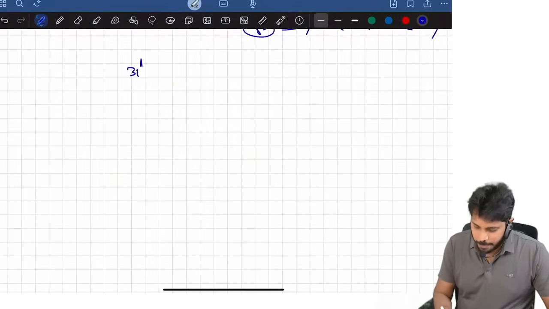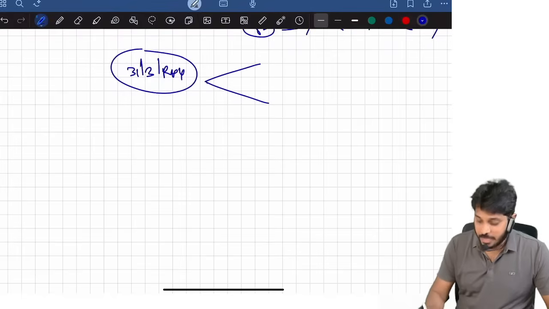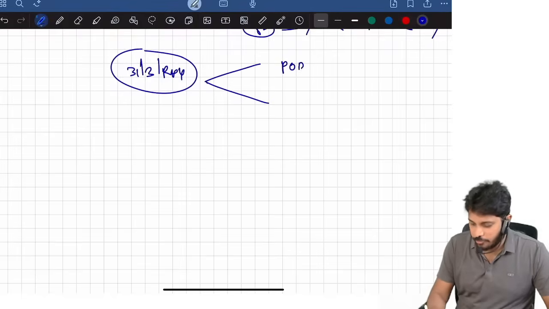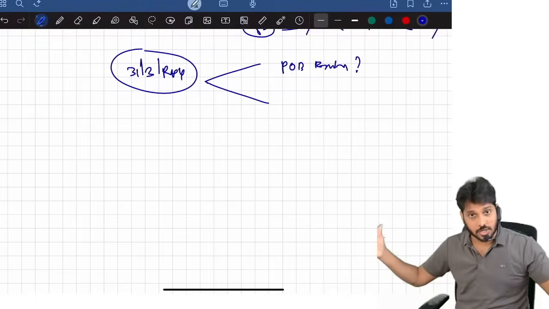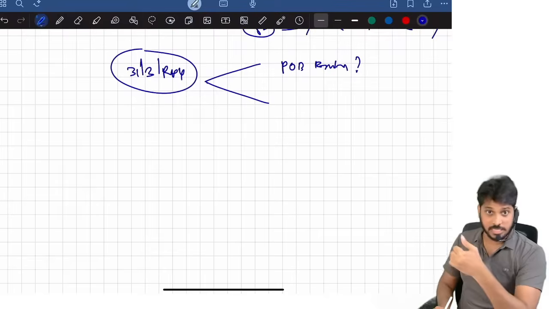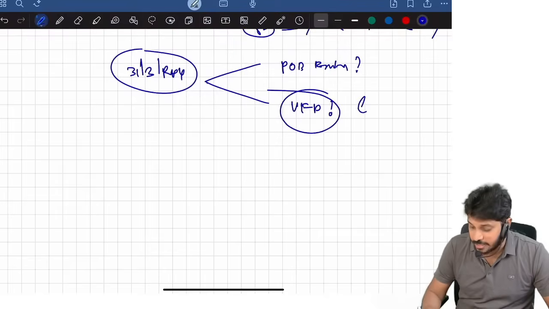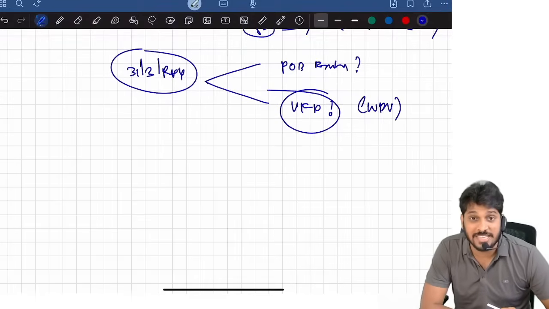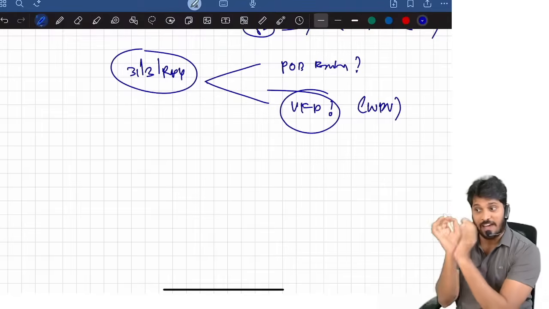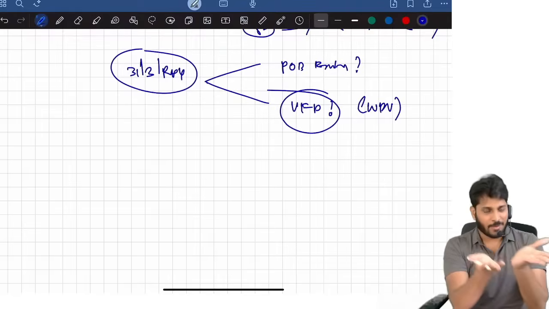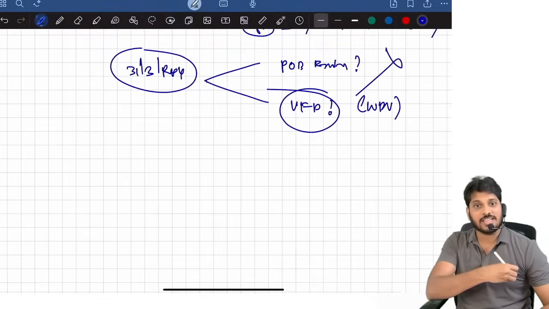On 31st March of the relevant previous year, there are 2 conditions that you should check. Is there an asset, part of a block, existing or not? Check out. Part of a block existing means in the block so many assets are there. At least one asset is there physically or not? Check out. Is there value for depreciation or not? Check out. Value for depreciation, that is nothing but written down value, we call it WDV, is there or not? WDV means nothing but closing WDV before depreciation. Is the value there or not? Check out. Sir, value is there, block is there. Calculate depreciation.